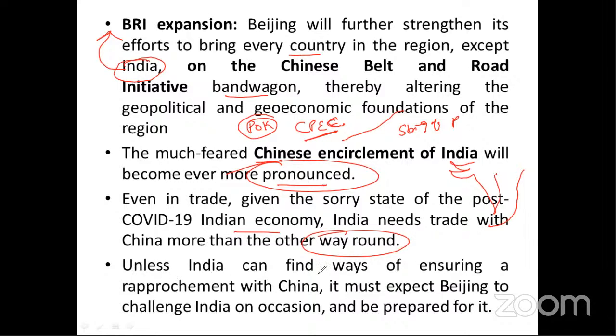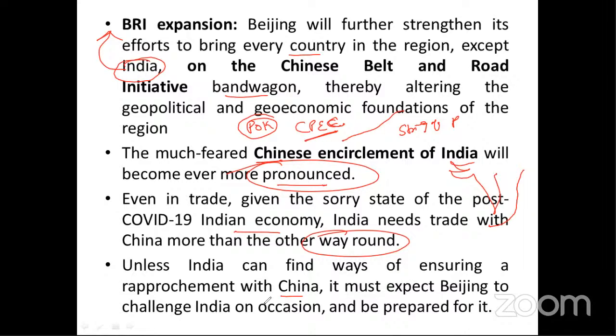So unless India can find a way of ensuring a rapprochement with China, it must expect Beijing to challenge India on occasion and has to prepare for it. So India has to change its foreign policy, regarding which we have a policy called Neighborhood First.